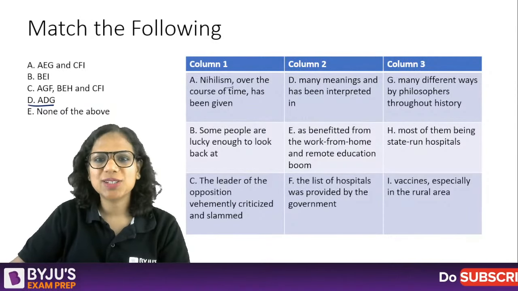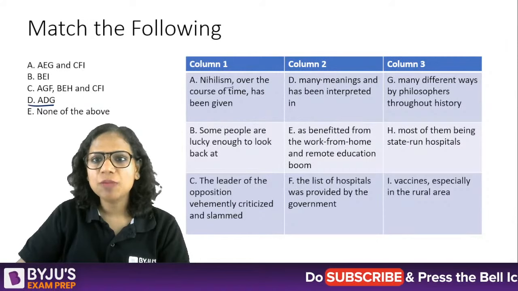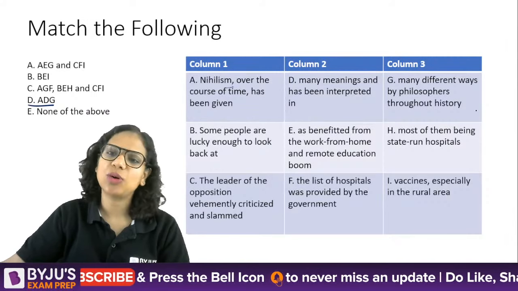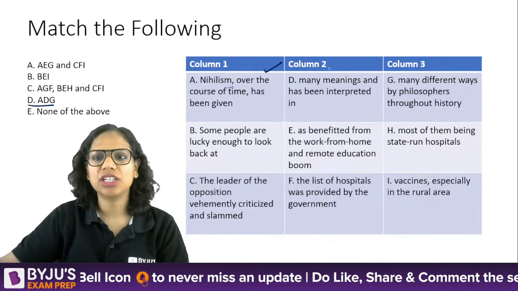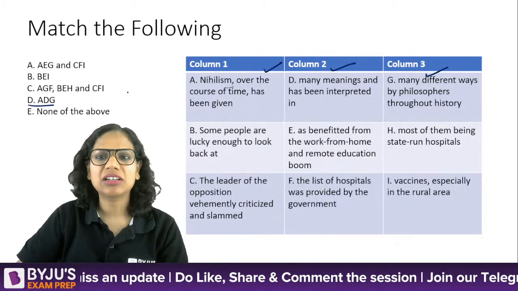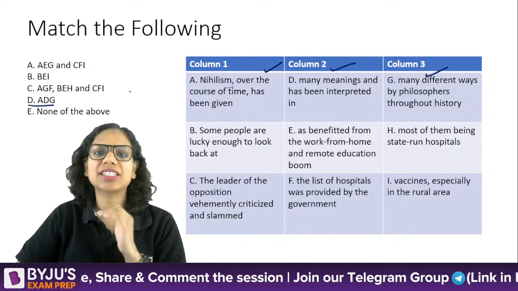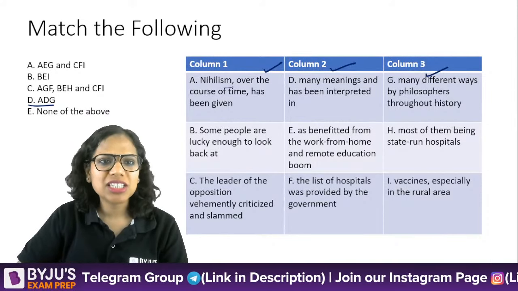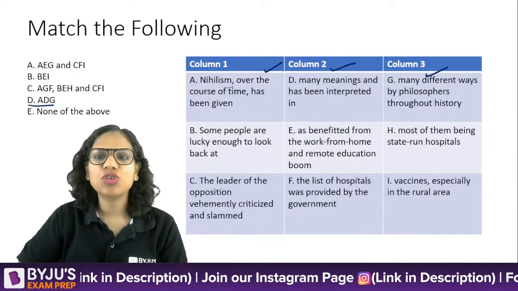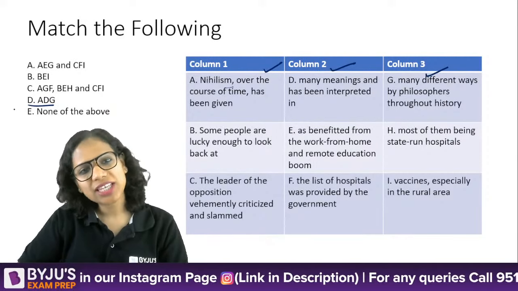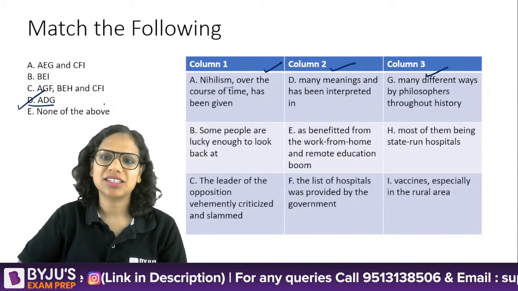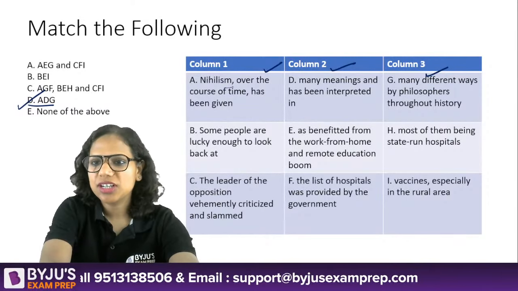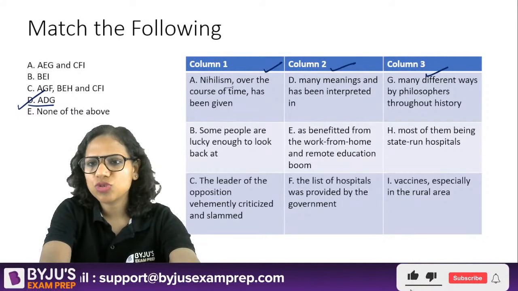Let's see. Nihilism over the course of time has been given many meanings and has been interpreted in many different ways by philosophers throughout history. Absolutely correct. A, D and G make a coherent, grammatically correct sentence. Very important for the sentence to be grammatically correct also. Now the moment I see that the answer is ADG, I know none of the other options is going to work, right? So yes, absolutely correct. D, Delhi is the answer. Most of you, in fact almost all of you, said D.